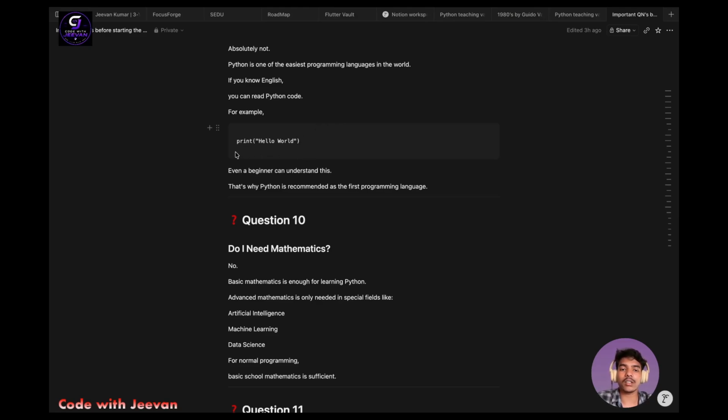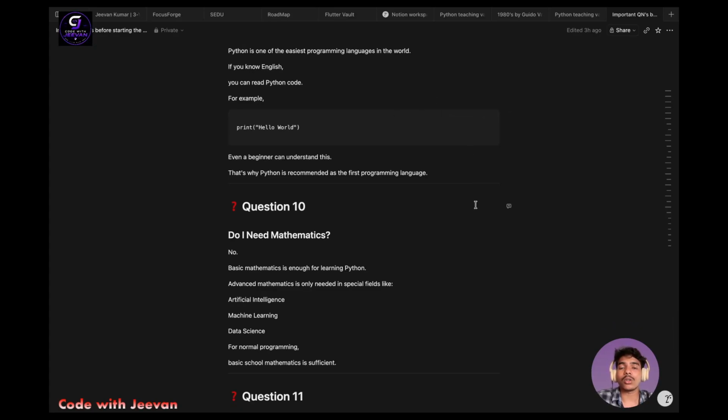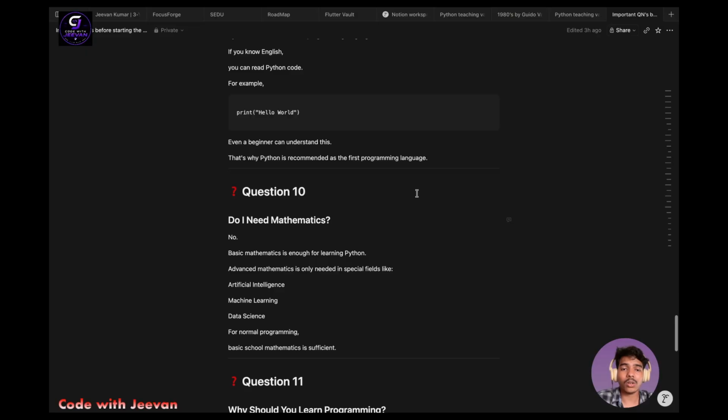We can easily read this, right? Print hello world. It is very simple, right? We also know the meaning of all this stuff. So that's why we are saying that Python is very easy and has easy syntax, user friendly, all these things. So even a beginner can understand this thing, right? Even a small child can also understand this stuff.